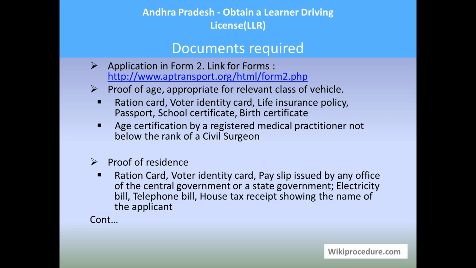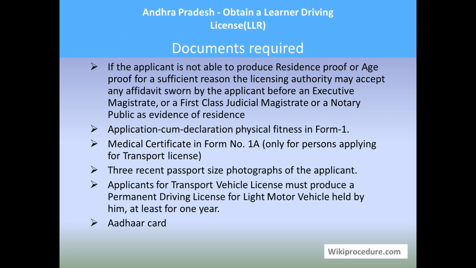For proof of residence, you need ration card, voter identity card, payslip issued by any officer of the central government or state government, electricity bill, telephone bill, or house tax receipt showing the name of the applicant. If the applicant is not able to produce a residence proof or age proof for a sufficient reason, the licensing authority may accept an affidavit sworn by the applicant before an executive magistrate or a first class judicial magistrate or a notary public as evidence of residence.